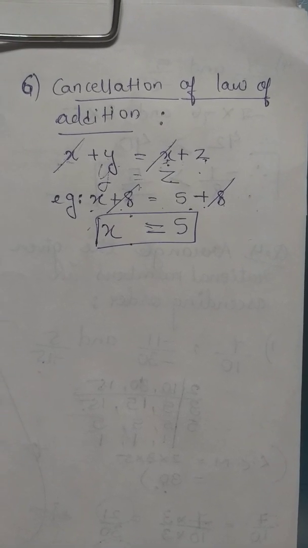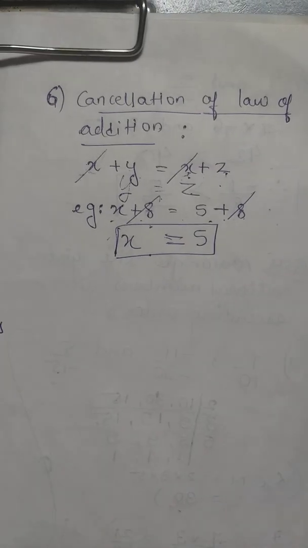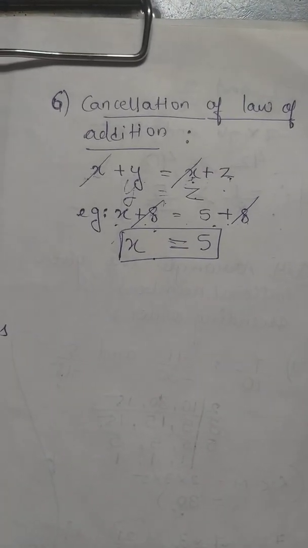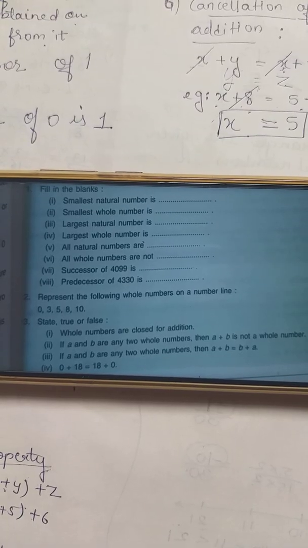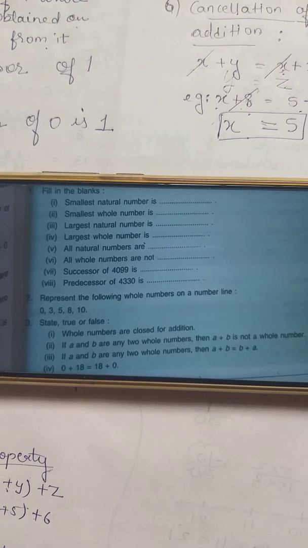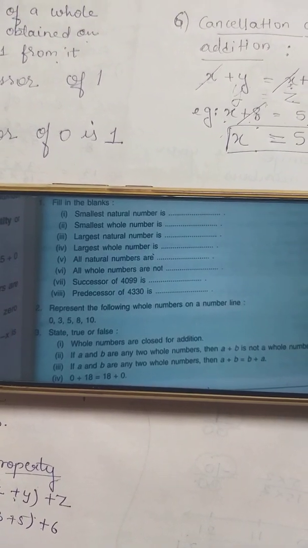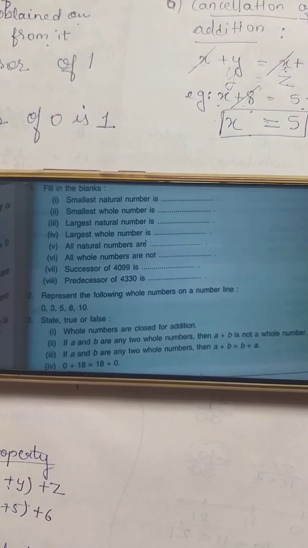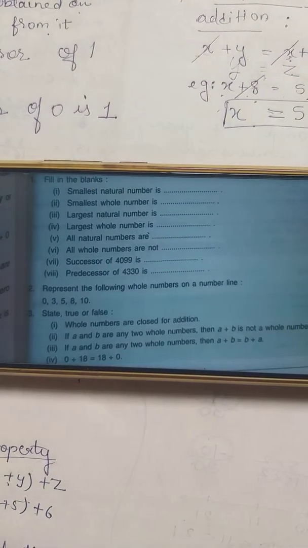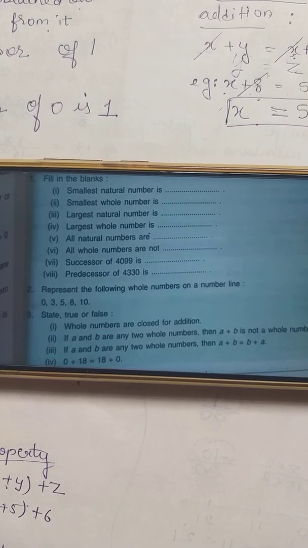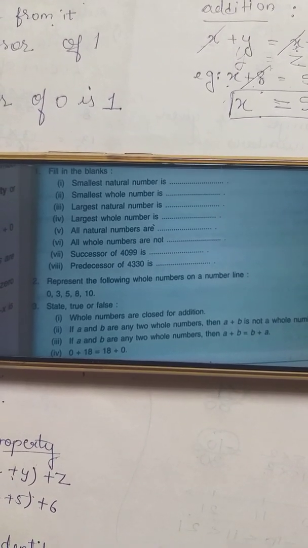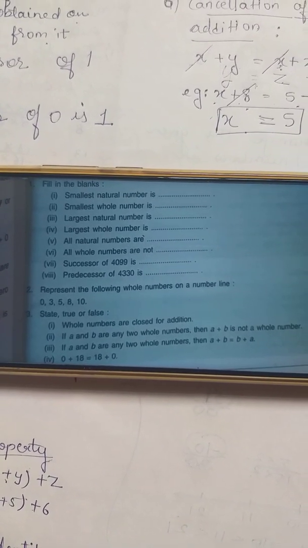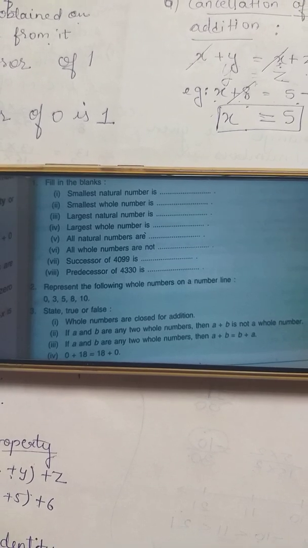So these are the properties of addition. Now your homework for today, you can see, fill in the blanks. Question number 2 represents the following whole numbers on a number line, and the next is true or false. Okay, so this is all, you have to do it by yourself.